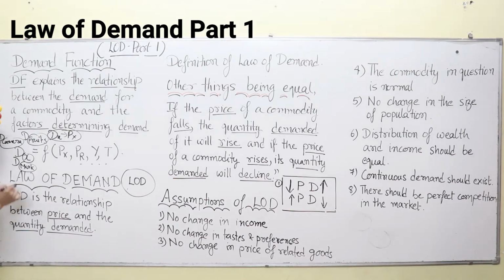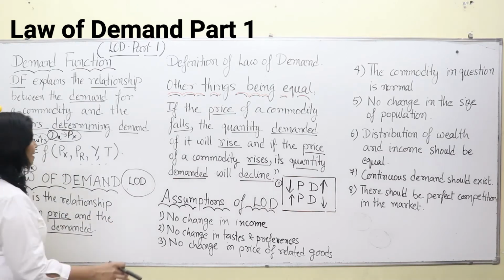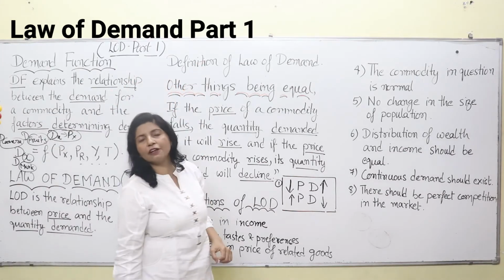So the law of demand is the relationship between price and the quantity demanded. If you have to state the law of demand in its simplest form, this is the statement we can use: the law of demand is the relationship between price and the quantity demanded of any particular commodity. Anything: camera, marker, fruits, vegetables, mirrors, doors, windows, curtains, anything in the world which you can see and purchase in the market.